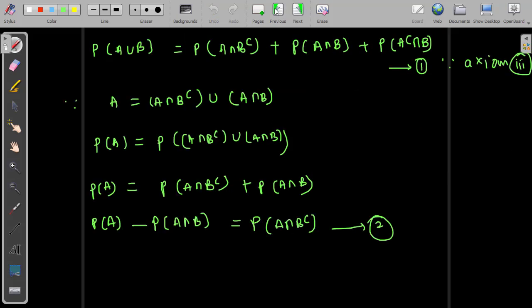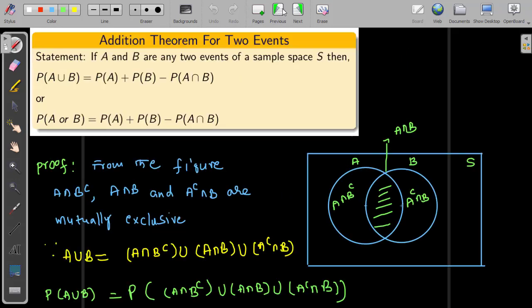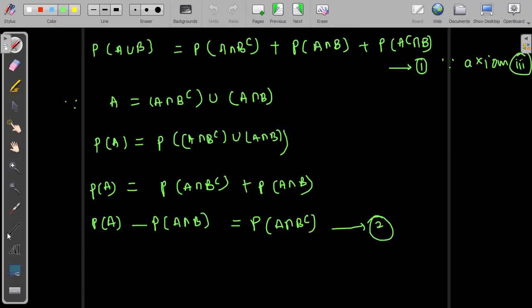Now this is our equation number 1. I will substitute P of A intersection B complement as well as P of A complement intersection B in equation number 1 with the help of 2 and 3.